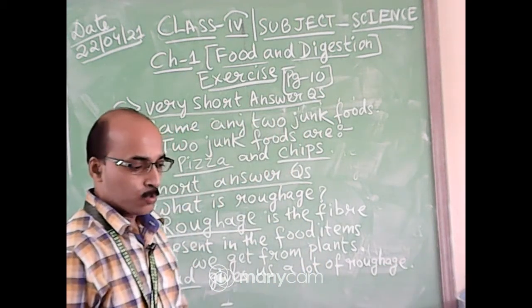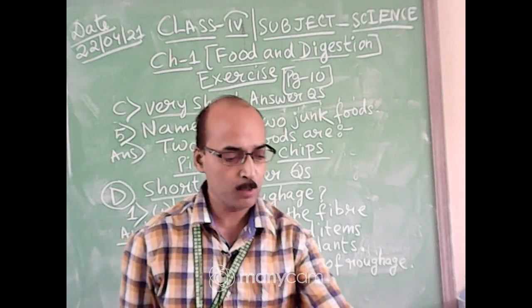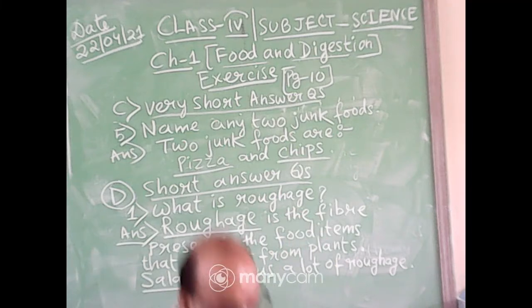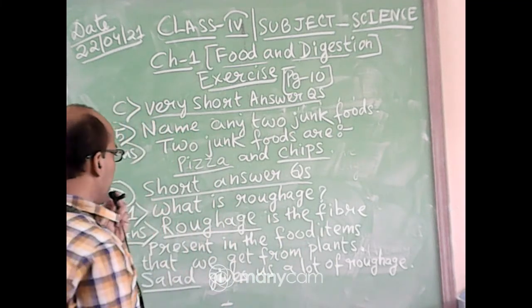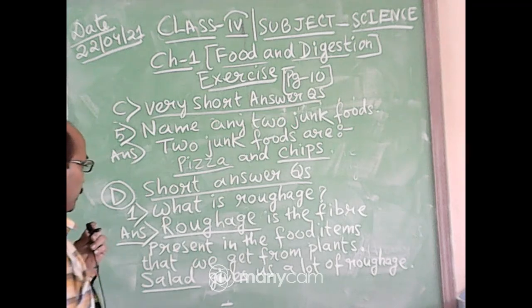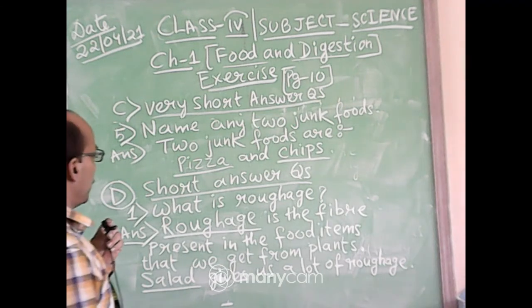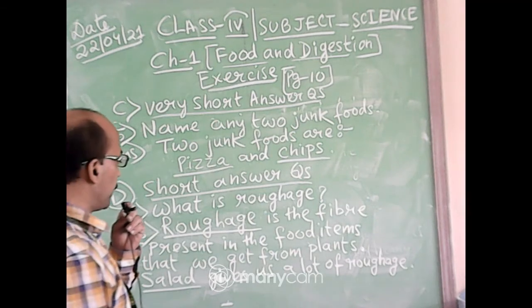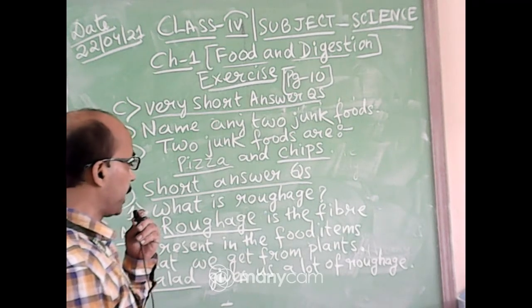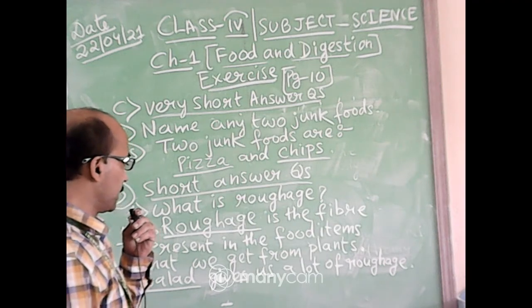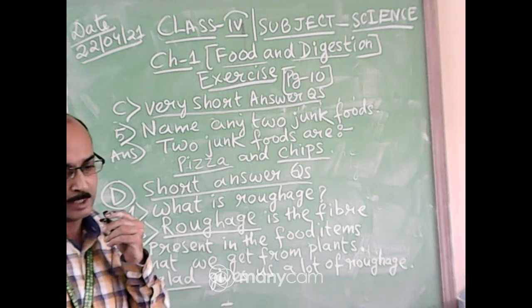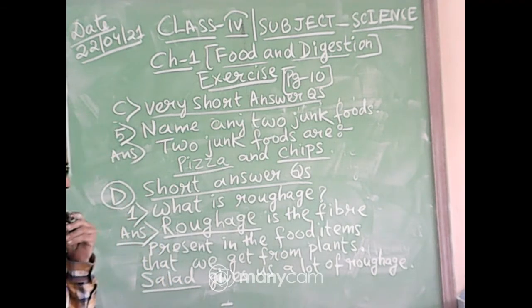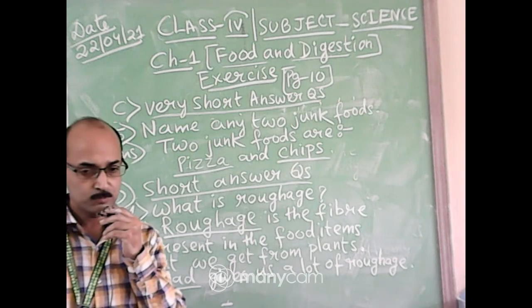Okay, so today up to this much, means today we have done up to question number 1 from the short answer question. Okay, see here. What is roughage? We have done. Roughage is the fiber present in the food items that we get from plants. Salad gives us a lot of roughage. Okay? I think all of you have got the answer there, and you have written also.